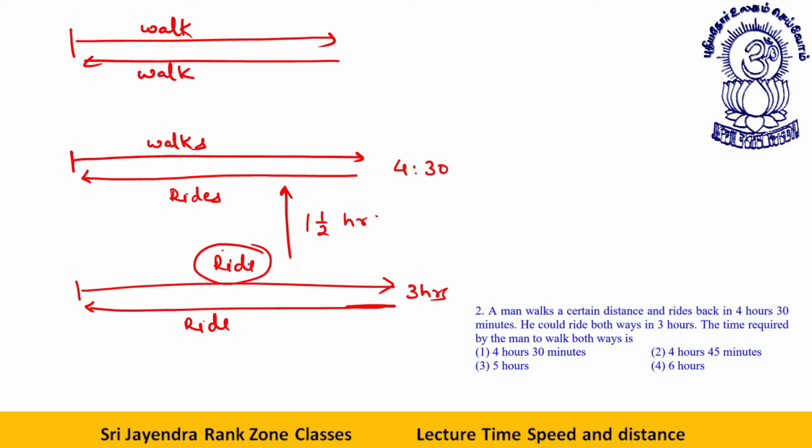See, both were rides. One ride is converted into a walk, so time is increased by 1.5 hours. Now this other ride is also converted into a walk, so there will be another plus 1.5 hours. 4 hours 30 minutes plus 1.5 hours is 6 hours. I'm sure it must be clear to all of you. Next one.